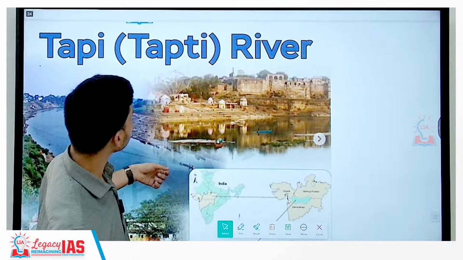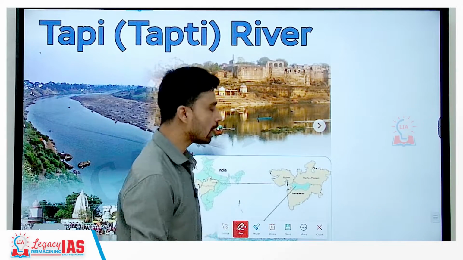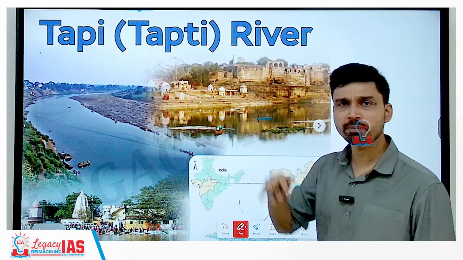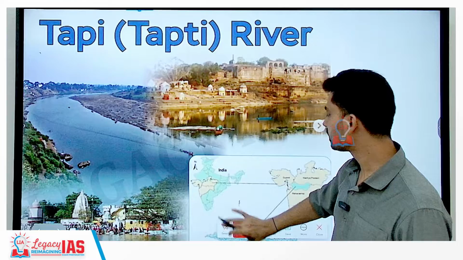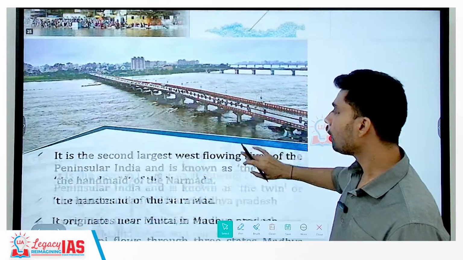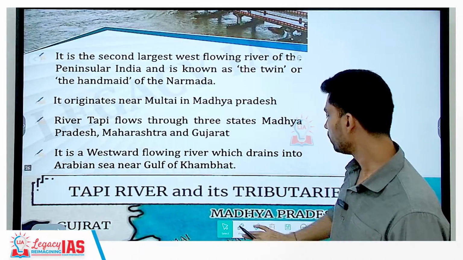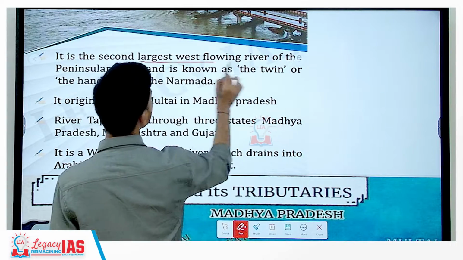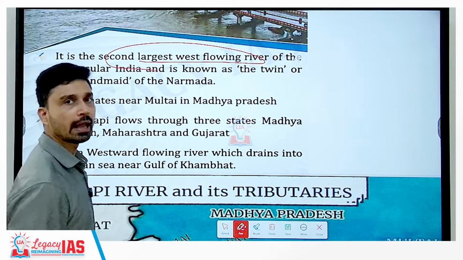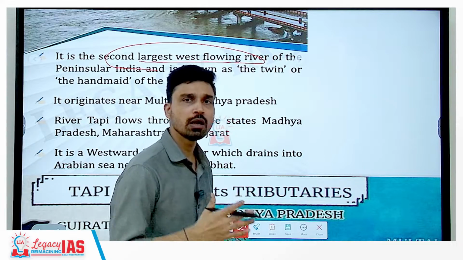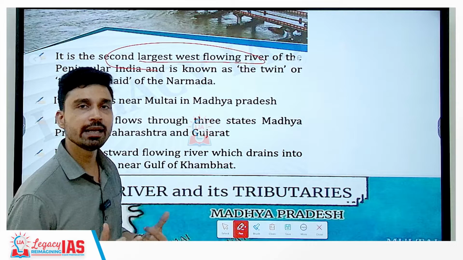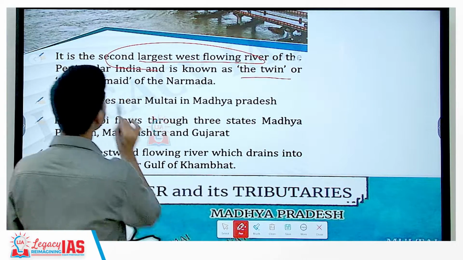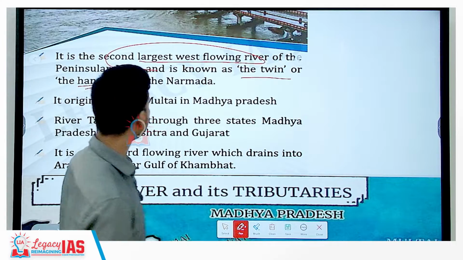The last river that we have to discuss today is river Tapi, which is again a west flowing river of India. It flows almost parallel to the Narmada but slightly to the south of river Narmada. Some important points about river Tapi: after Narmada, it is the second largest west flowing river of peninsular India, and as it flows parallel to Narmada, in a similar rift valley-like structure, it is also referred to as the twin or the handmaid of river Narmada.